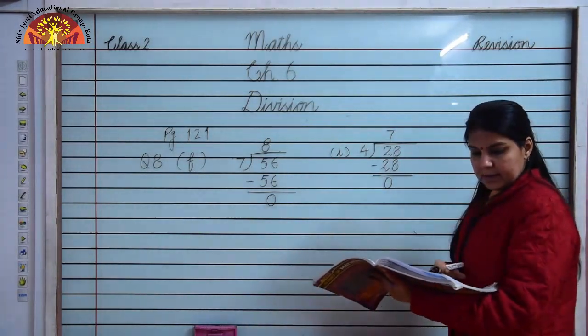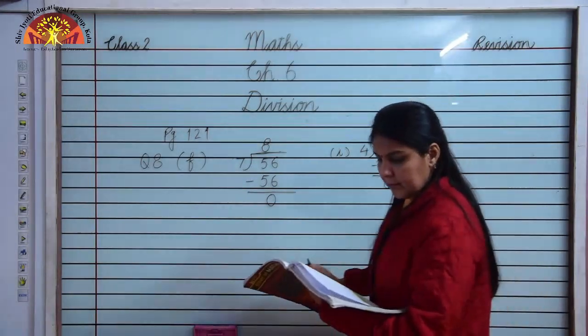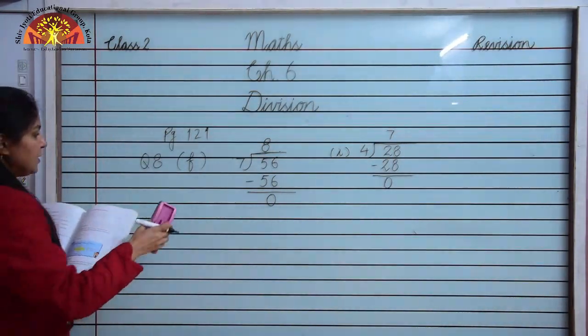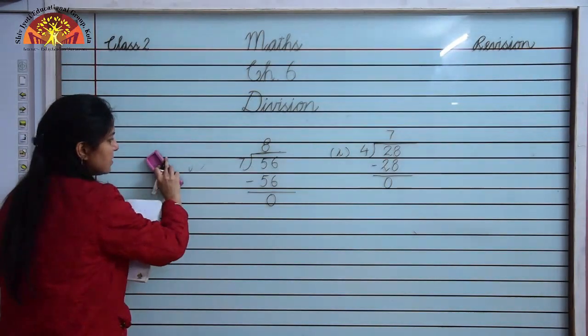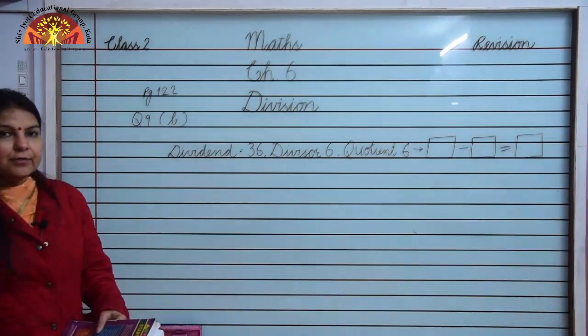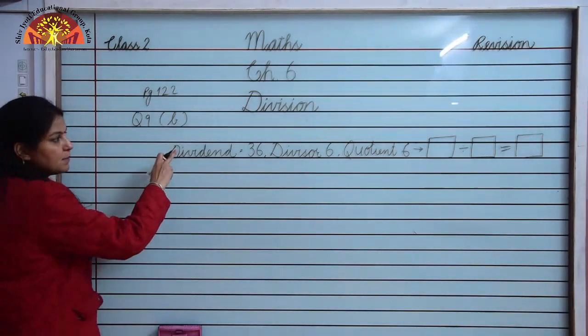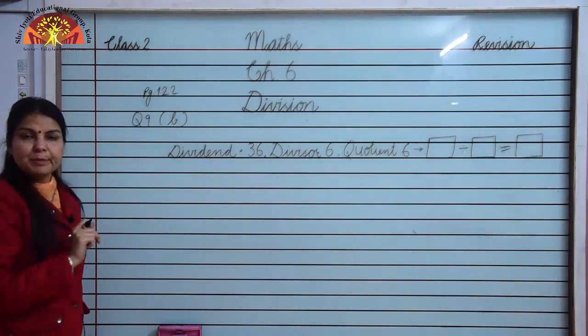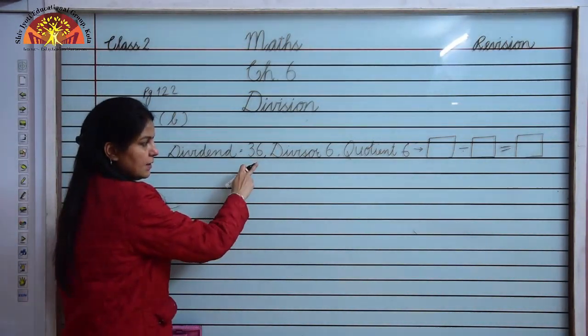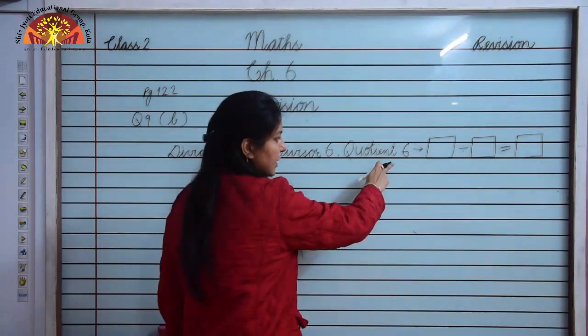Now let's see question number 9. Here you have to fill in the boxes. You have to tell which number is dividend, which is divisor, which is quotient and remainder. Now children, we will see question number 9. This is B part of this. It is given on page number 122. So dividend is 36, divisor is 6, quotient is 6.